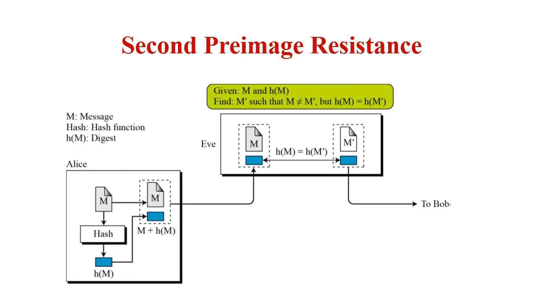So when Eve intercepts or has access to message m and its digest h of m, she can create another message m dash which is not equal to m, but hash of m is equal to hash of m dash. Eve sends m dash and hash of m dash to Bob. So Eve has then forged a message.